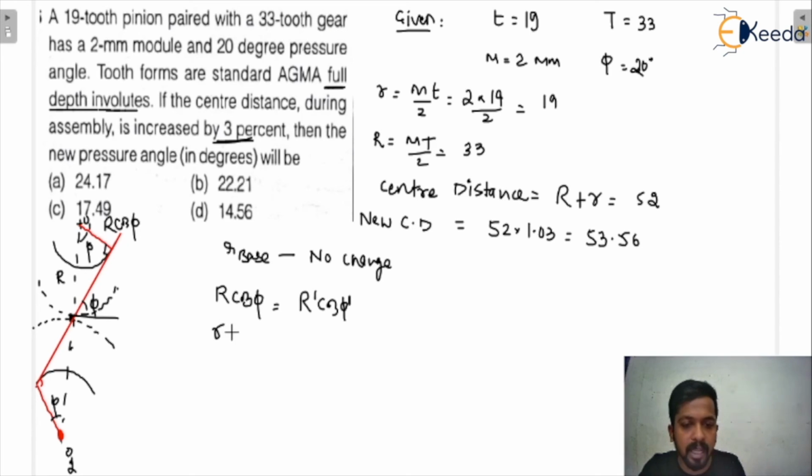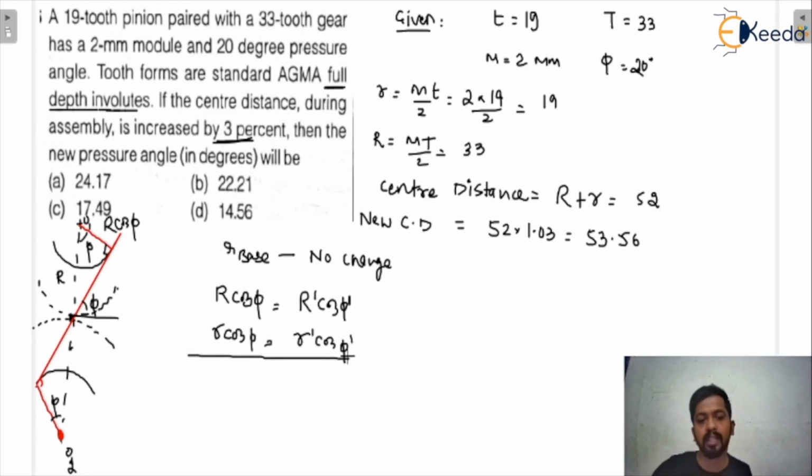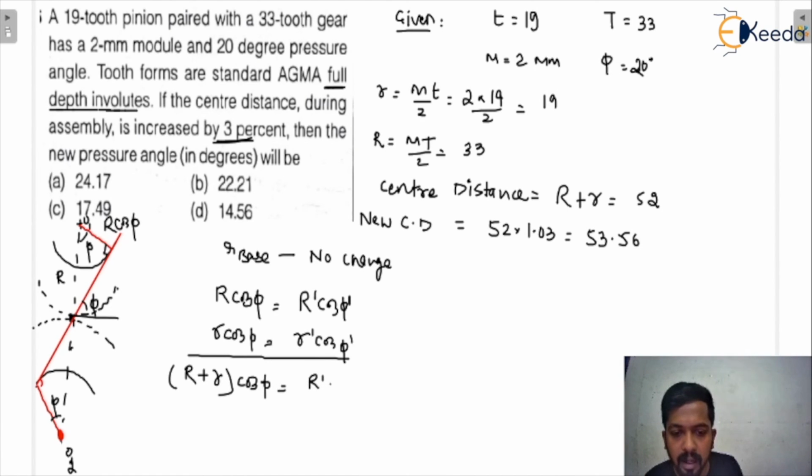For the pinion, that is r cos phi initially, and that would be equal to r dash cos phi dash. Now you have to do the summation of this. When you do the summation, you will get (R plus r) cos phi is equal to (R dash plus r dash) cos phi dash.